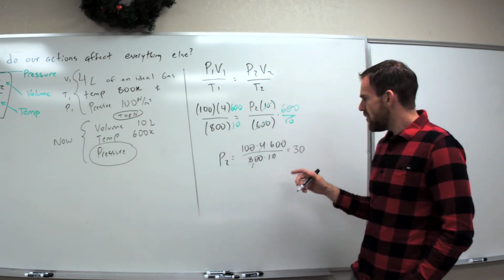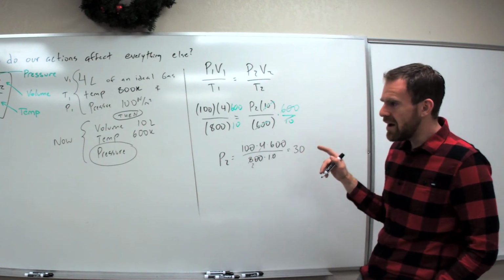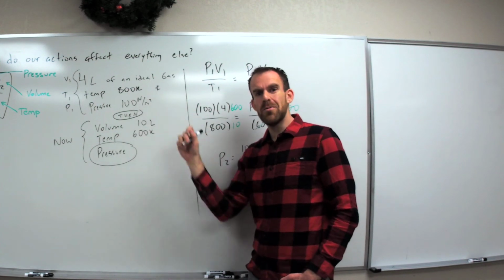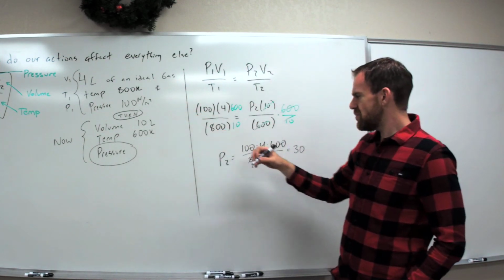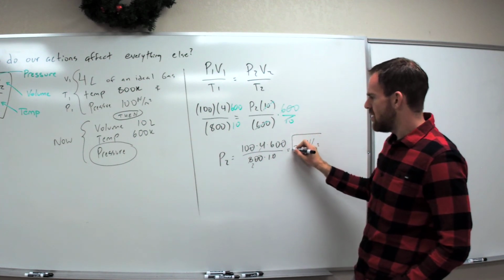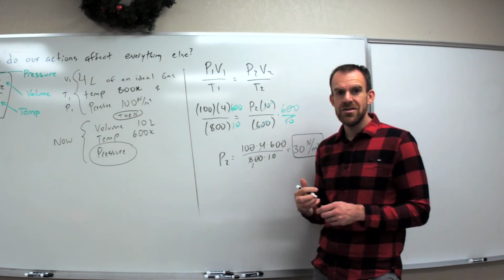Okay? Now, 30 is the correct answer, but I must have units. So I'm going to go back to what my pressure units were given in the problem. I knew that it was newtons per meter squared, so my answer should be in newtons per meter squared. Circle your answer, and you're set.